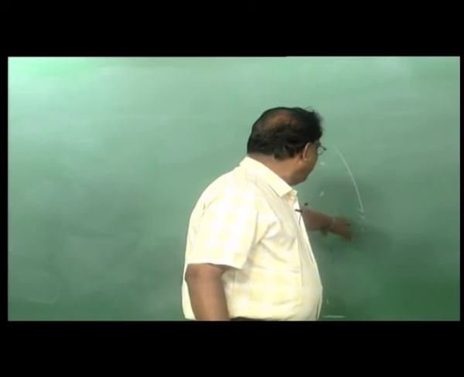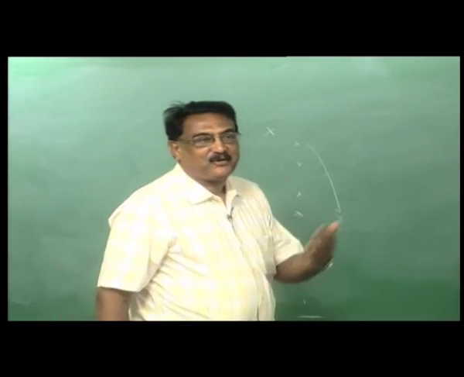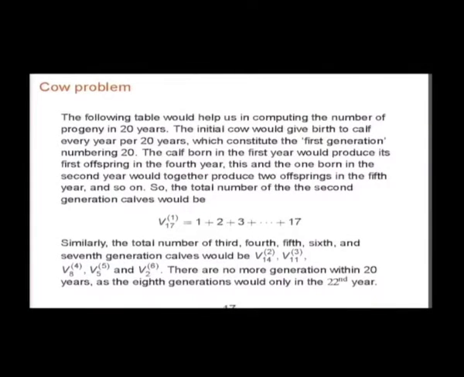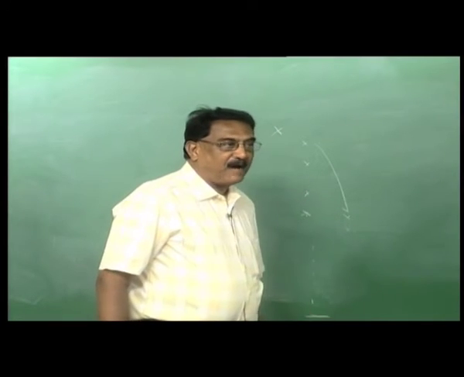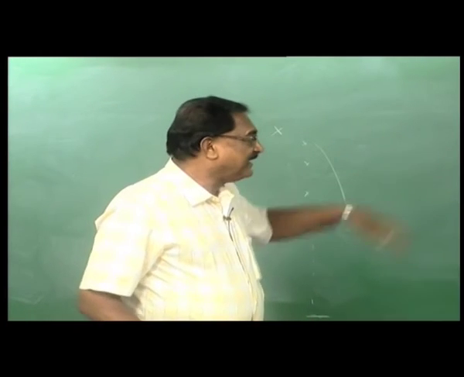Then again, from the 7th year onward there will be the third generation of cows. That is what is happening. The calf born in the first year would produce its first offspring in the 4th year, and likewise the one born in the second year, etc. So the total number of second generation calves will be 1 plus 2 etc. up to 17. First generation is 1 plus 1, second generation is 1 plus 2 plus etc. up to 17. Let me check that.